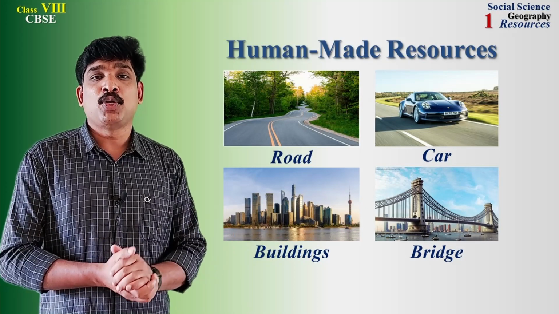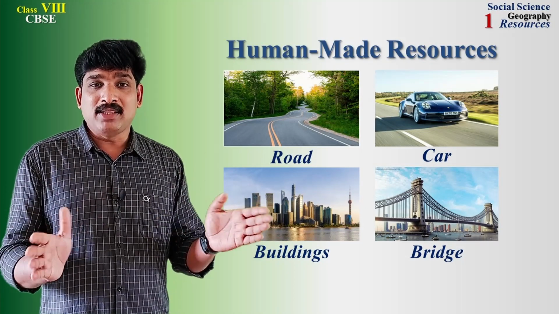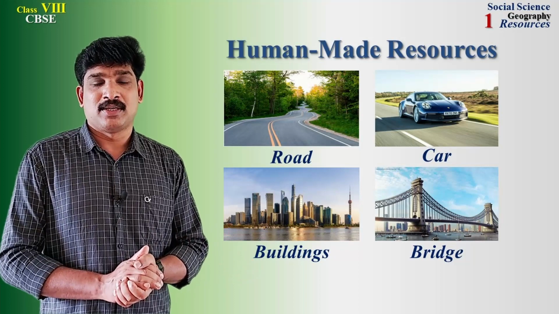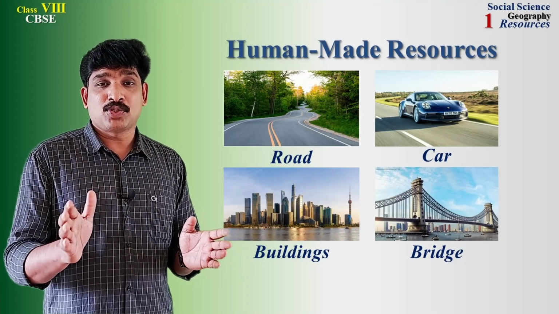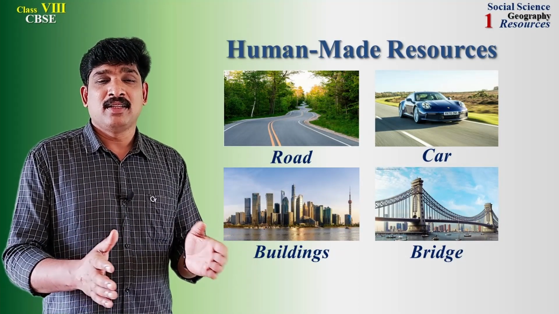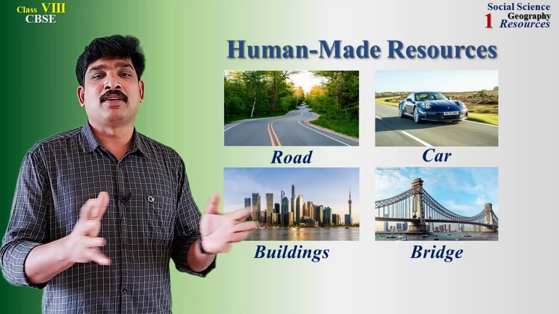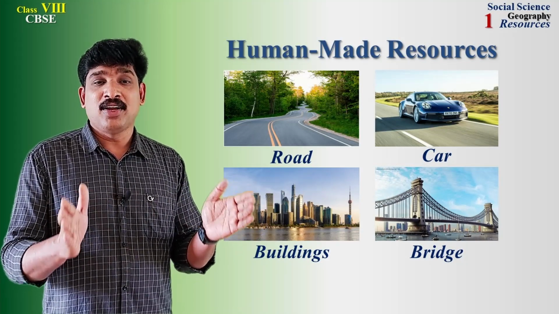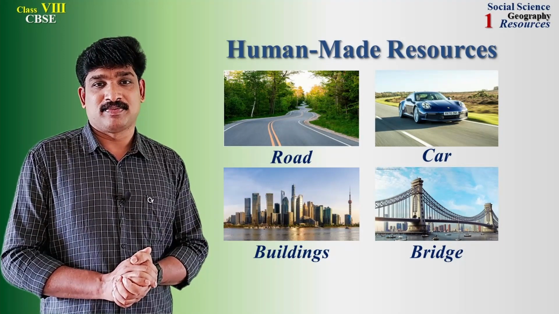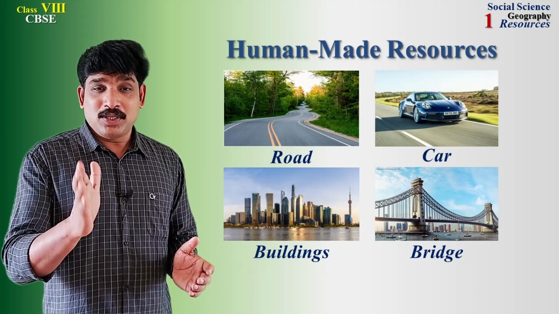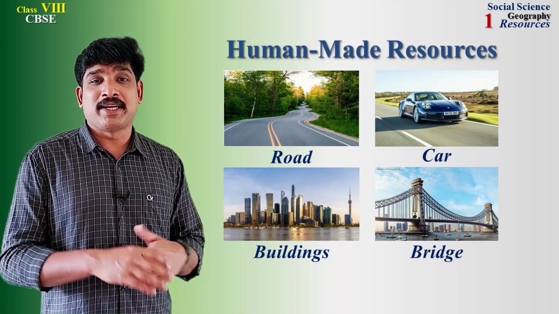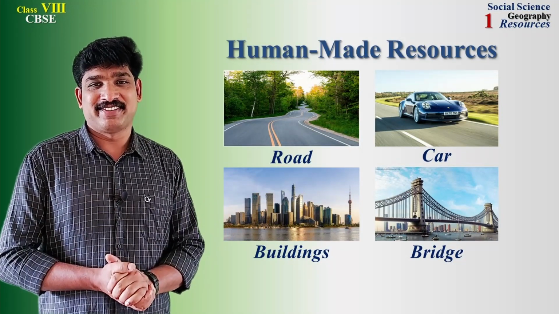All these are human-made resources. But to make them, we used natural resources. But natural resources were not used directly. There was the involvement of humans in turning them into some other resources. That's why they are human-made resources. Of course, the technology used for this is another important example of human-made resources.